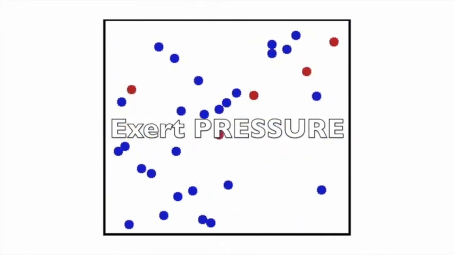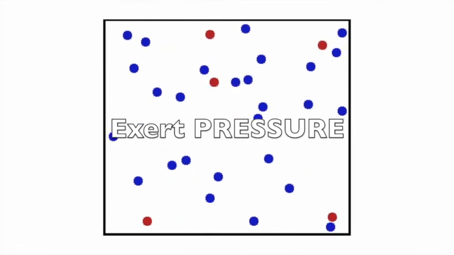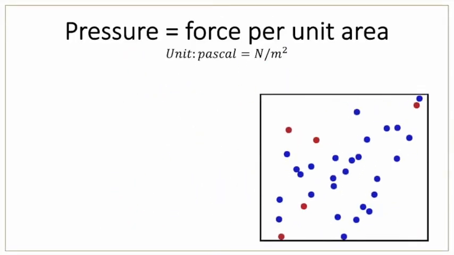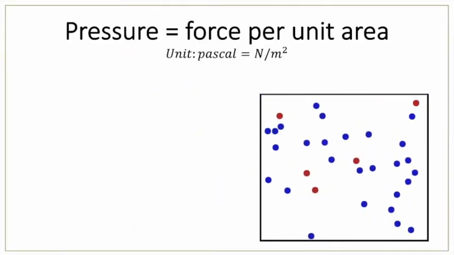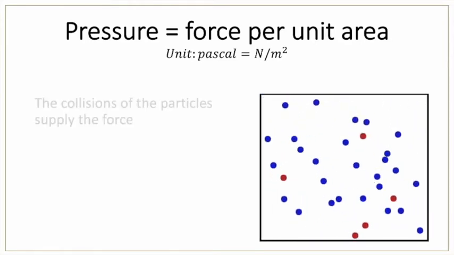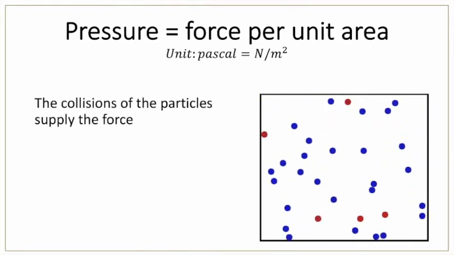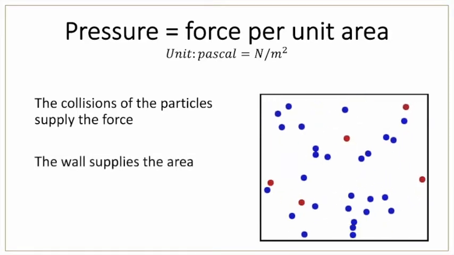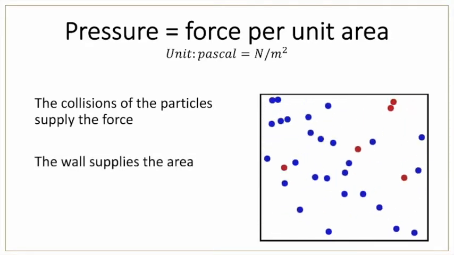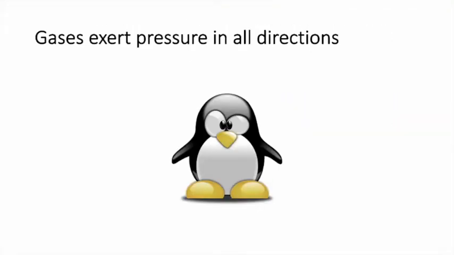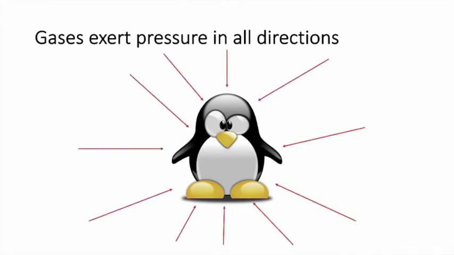Gas particles exert pressure as they bounce off the walls of the containers that they're in. Now, pressure is defined as force per unit area. The collisions of the particles supply the force, and the wall of the container supplies the area. Gas exerts pressure in all directions.